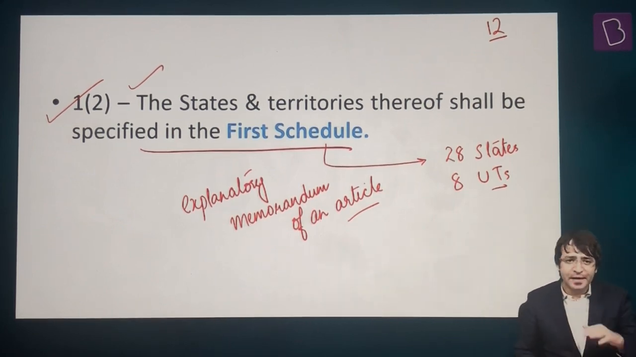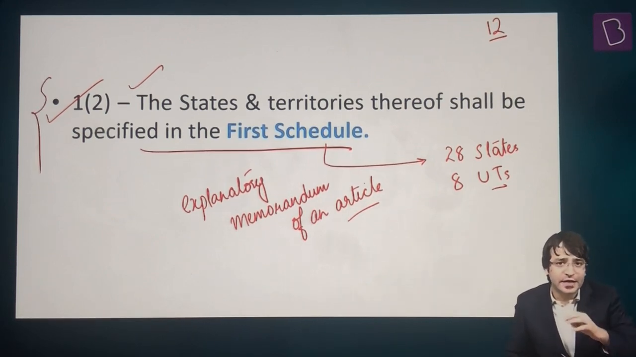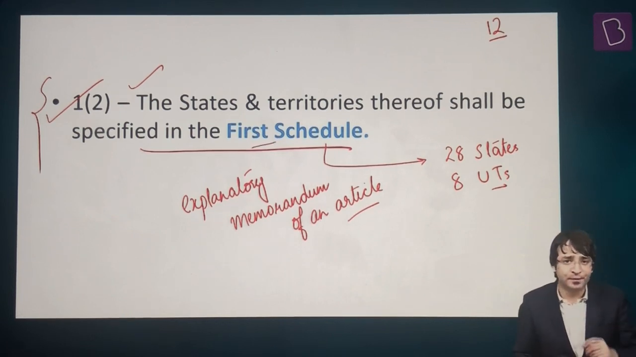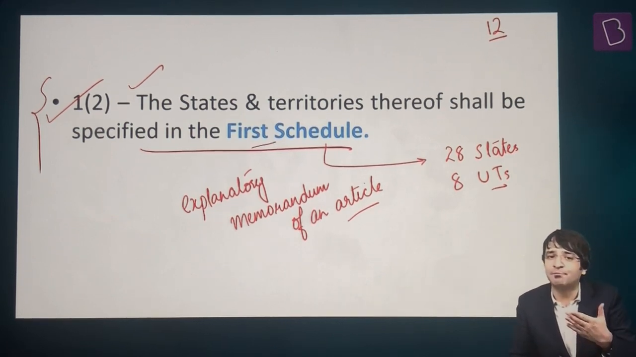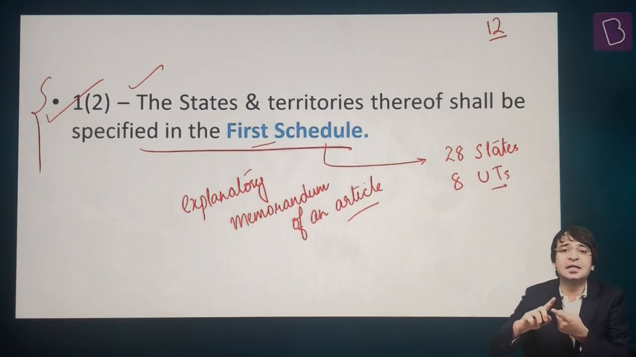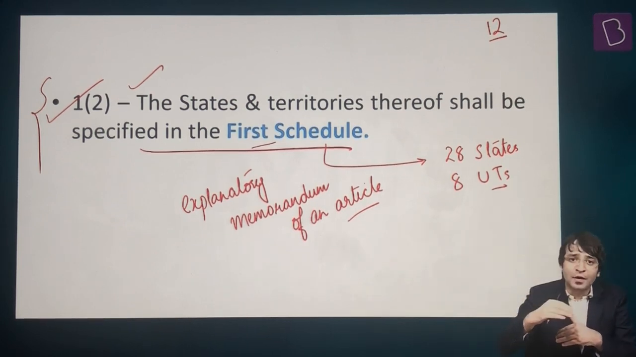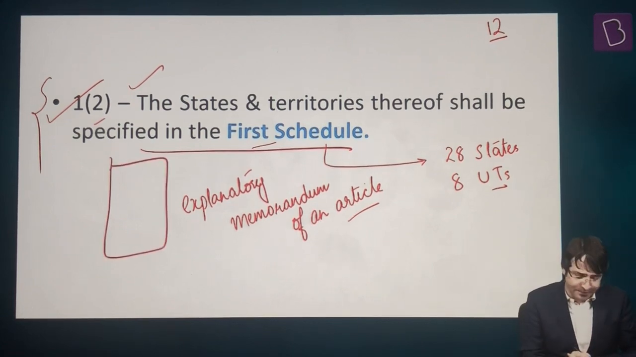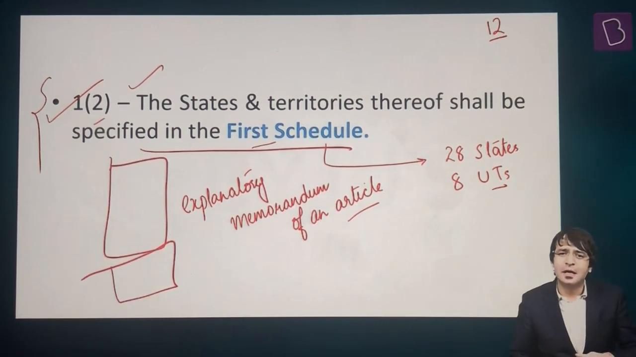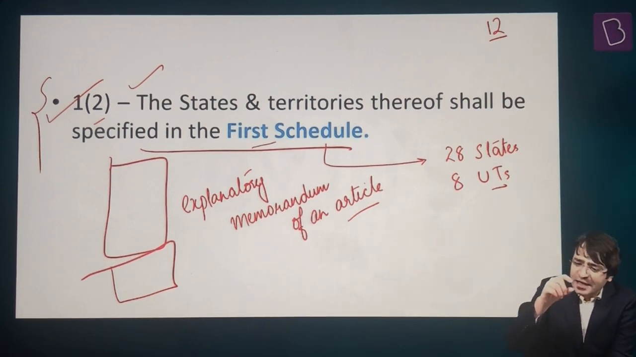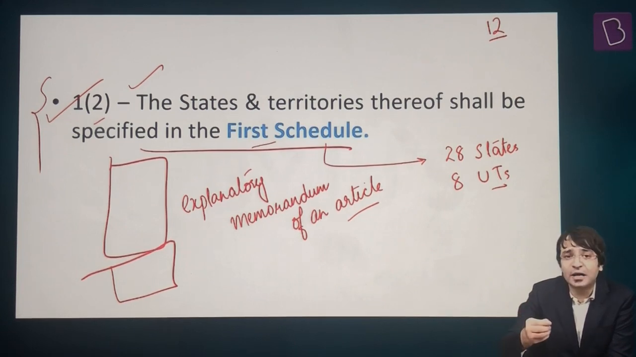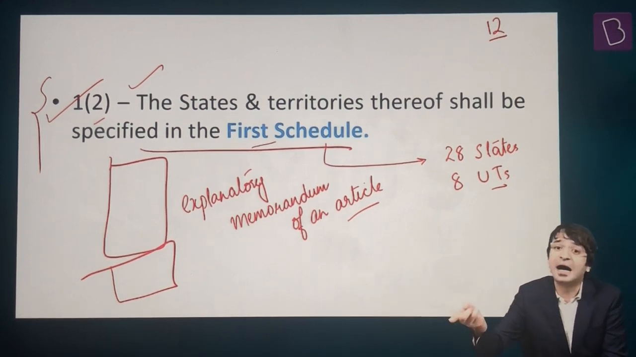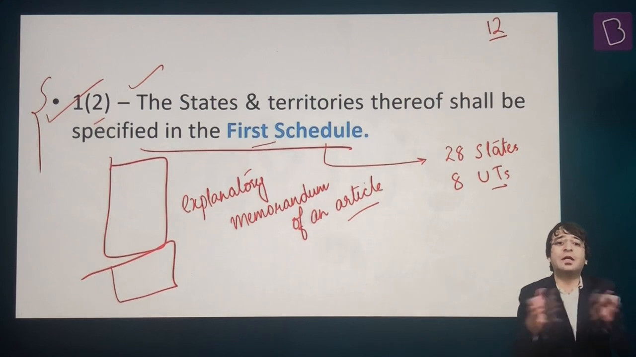Let's say, for example, instead of this phrase, the states and territories thereof shall be specified in the first schedule, we could also have mentioned, the states and territories thereof are specified below. So below this article, we would have a list of 28 states and 8 union territories. But the constitution makers thought that if there is an article which requires more explanation, for that we should add a schedule at the end of the Constitution. Otherwise, this article would become very bulky.